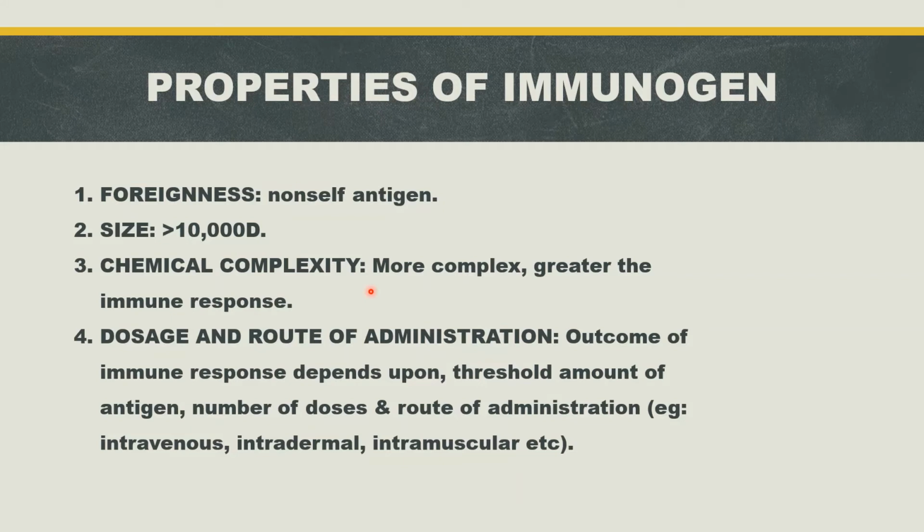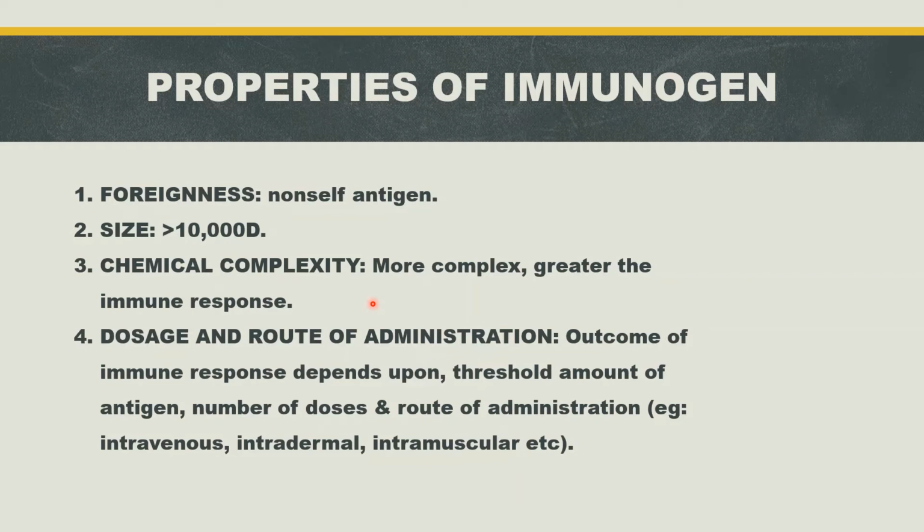Next is dosage and route of administration. An insufficient dose of antigen may not stimulate an immune response. So, a threshold amount of antigen is required to induce an immune response. The number of doses administered also affects the outcome of the immune response.